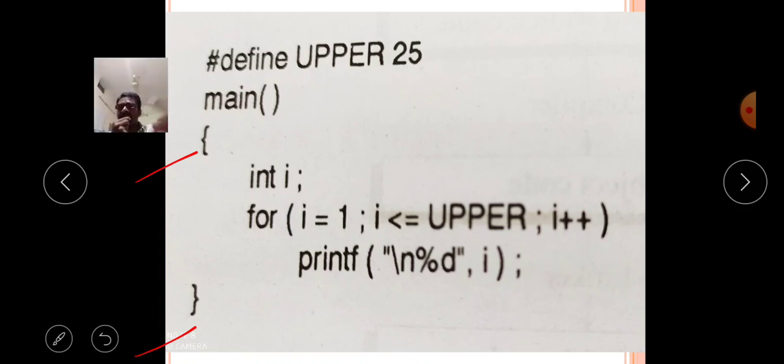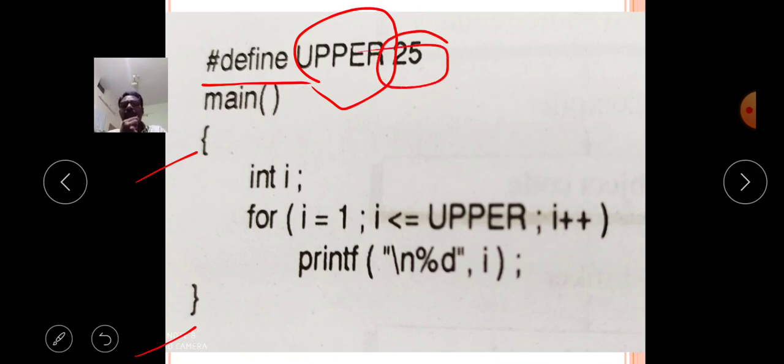That's why it is called a preprocessor. The #define directive will process the entire C program, and when the macro name UPPER occurs, it replaces it with the value 25. This is the concept of a simple macro.